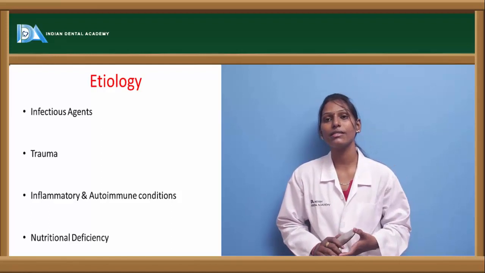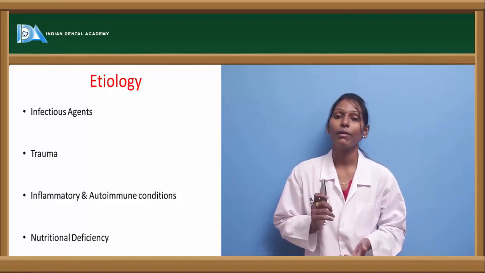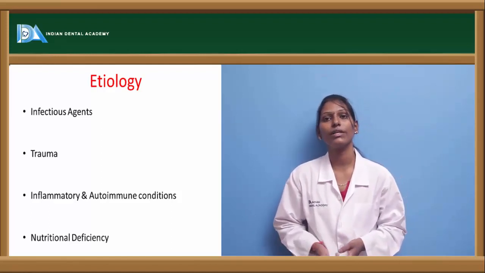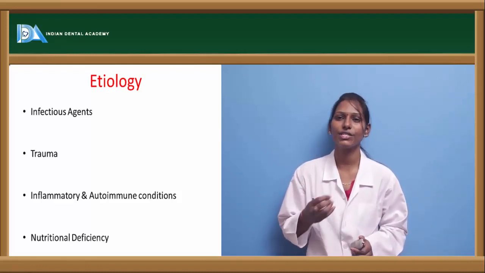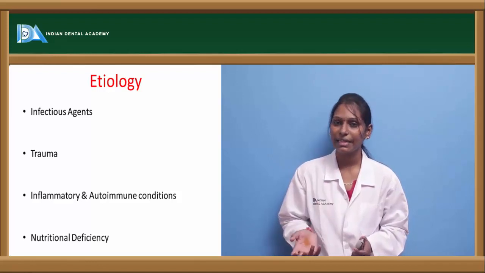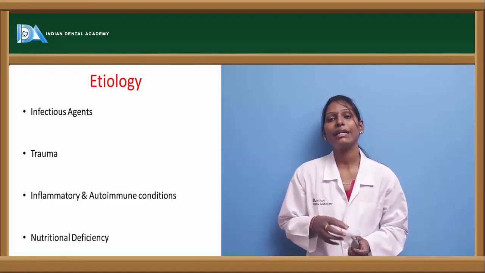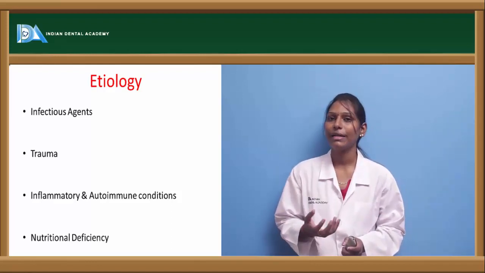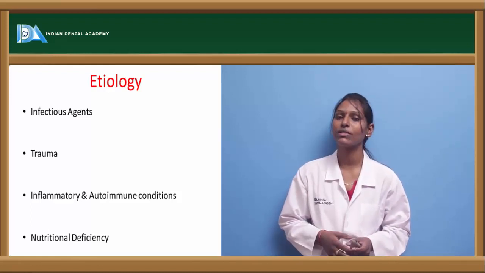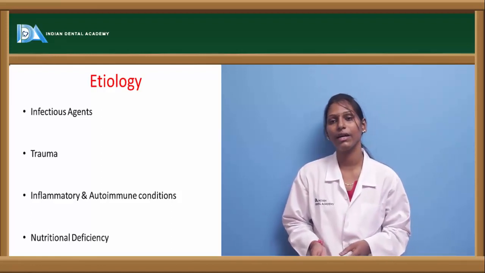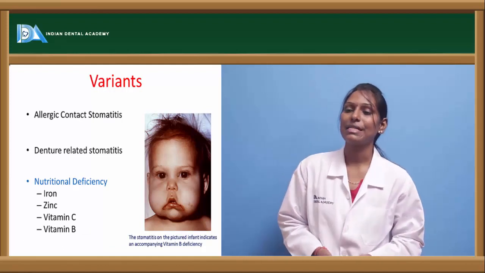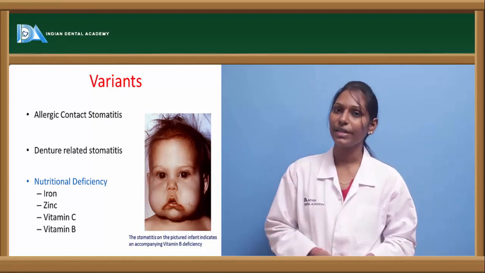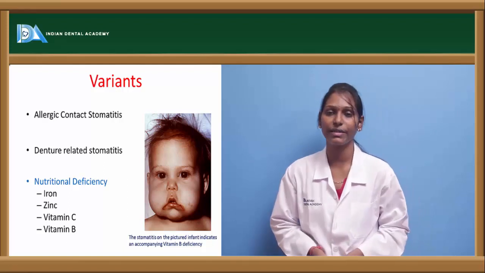Other deficiencies include zinc deficiency, vitamin B deficiency and vitamin C deficiency. The latter is most commonly called scorbutic gingivitis, where there will be inflammation of the gingiva, where gingiva is easily bruisable, resulting in ulcers and hemorrhagic lesions, with pain and inflammatory conditions around the gingiva. So these are various etiological conditions that will cause stomatitis. And other variants that are most commonly present are allergic contact stomatitis, denture related stomatitis, nutrition related stomatitis.